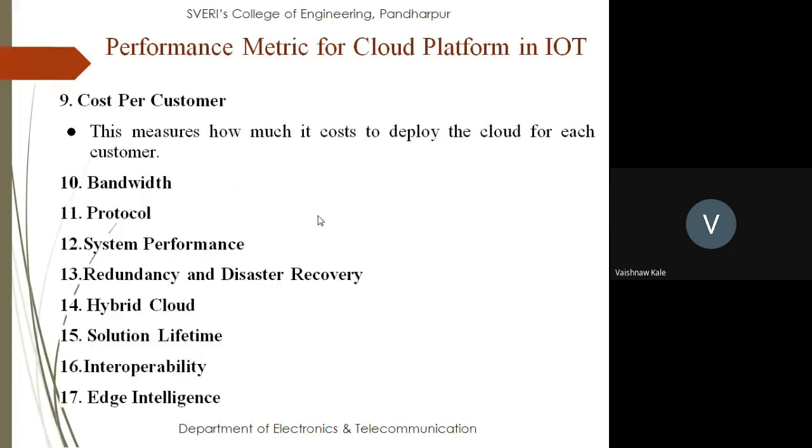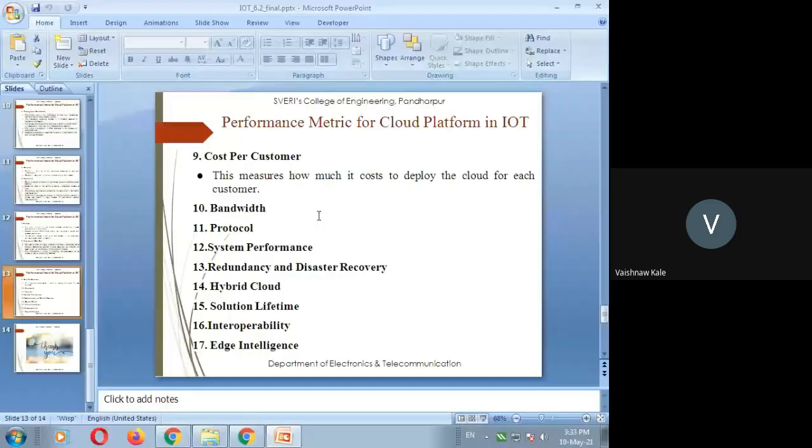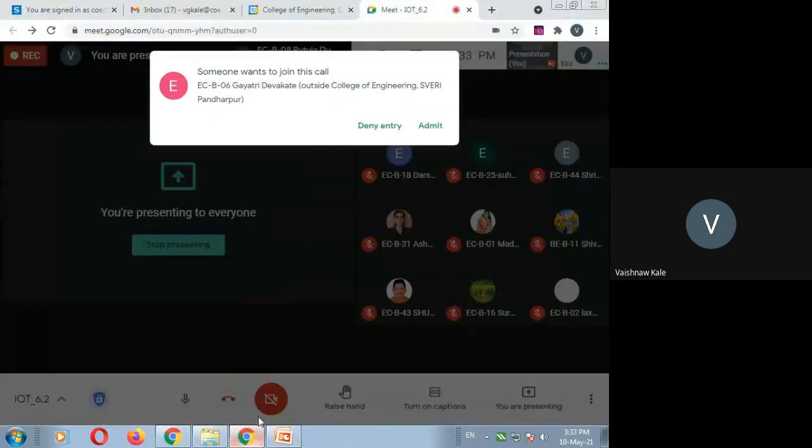Service help desk, cost per customer: this can also be calculated, the cost to deploy the cloud for each customer. Then the rest are bandwidth, protocol, system performance, redundancy and disaster recovery, hybrid cloud, solution lifetime, interoperability, and edge intelligence. So these are some of the performance metrics.